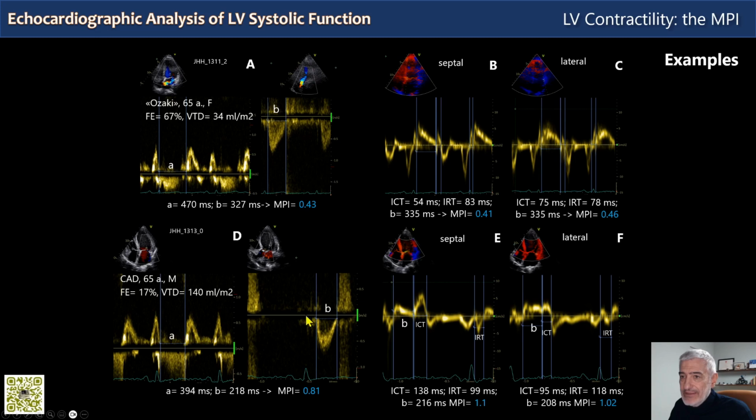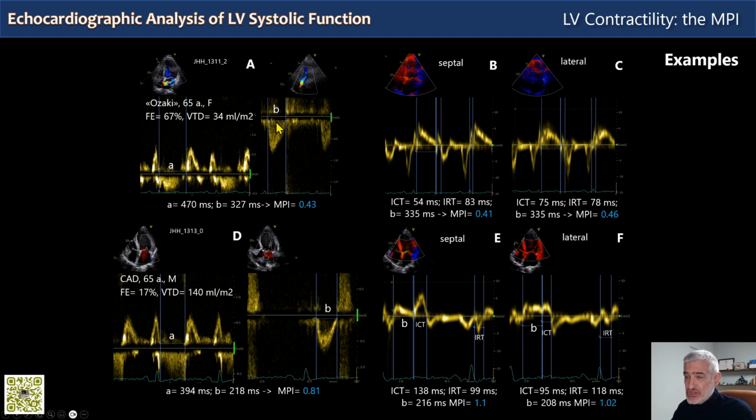And again, mitral and LV outflow here on the left, and on the right, tissue Doppler. So you see that with the modality of pulse Doppler, the A value, so the sum of the ejection plus the two isovolumic periods, is measured between the end of the A wave of the previous cycle and the beginning of mitral filling, so the beginning of the E wave of the next cycle.